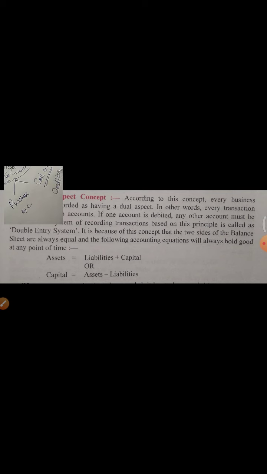It means in the balance sheet we always show assets on one side and liabilities and capital on the other side. So this equation is also based on the double entry system. The meaning of double entry is that every transaction gives effect on two accounts. Okay, that was your dual aspect concept.